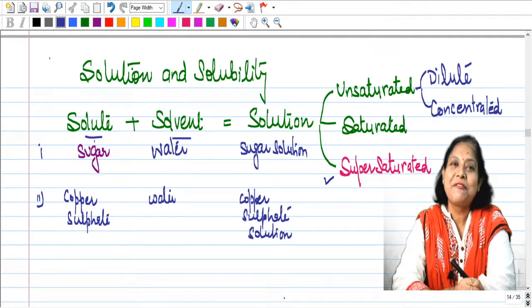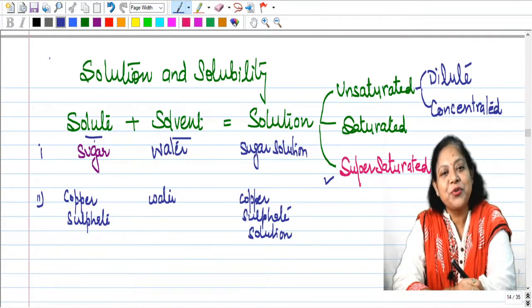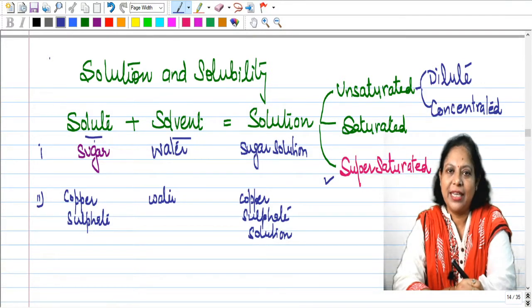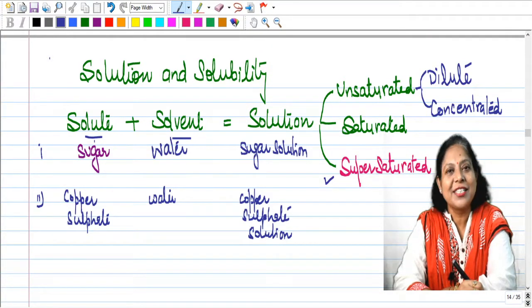Hello students, we are going to discuss today the solution and solubility. Now you all know what is solution, right? So solution is what? It's a combination of solute and solvent.